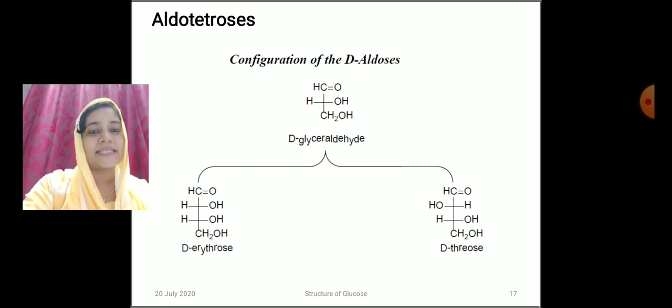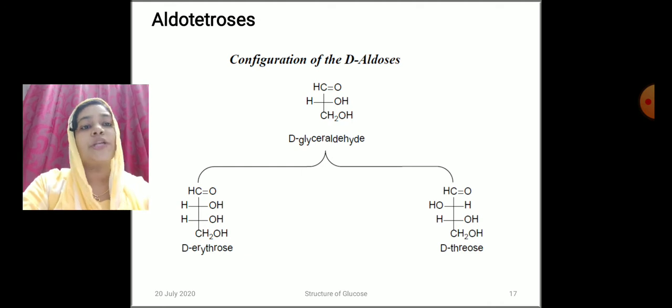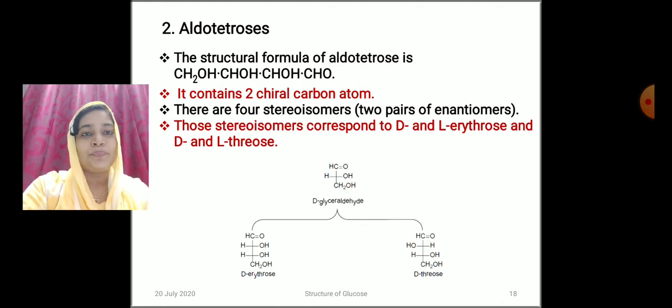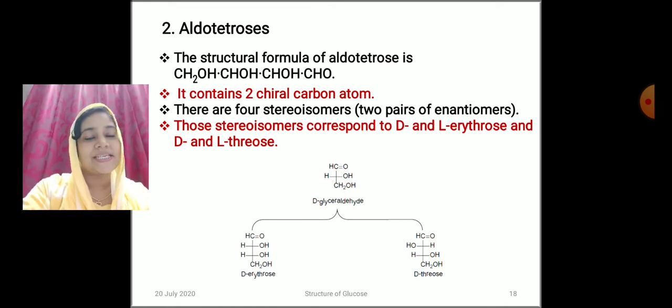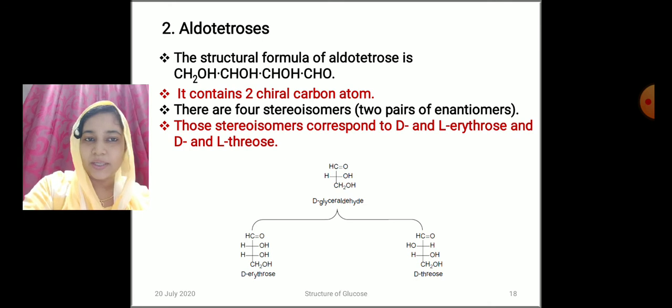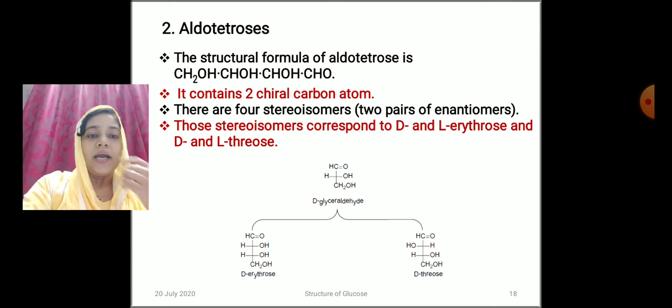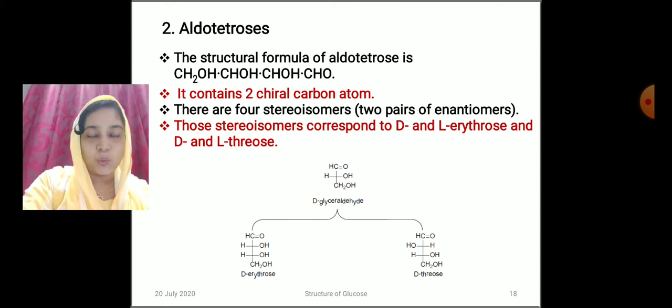CHO, CHOH, CHOH and CH2OH. We don't know which is which. In order to understand which is which, these aldotetroses are subjected to oxidation. On oxidation, they give a dicarboxylic acid. Both the CHO and CH2OH get oxidized to COOH groups. Of the dicarboxylic acids obtained from these 2, one is optically inactive and the other is optically active.